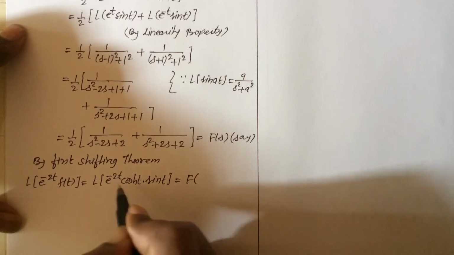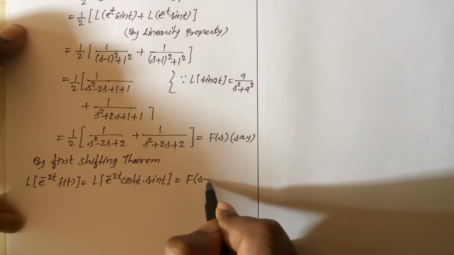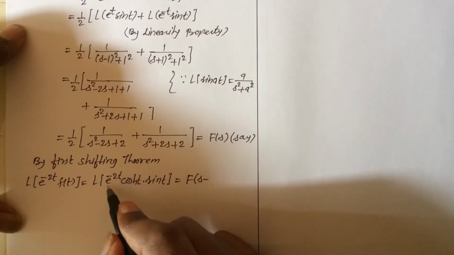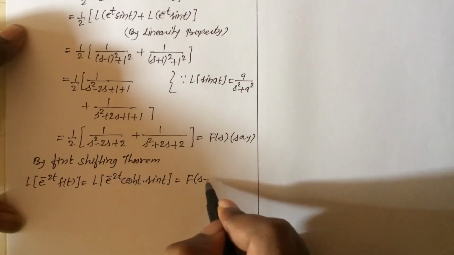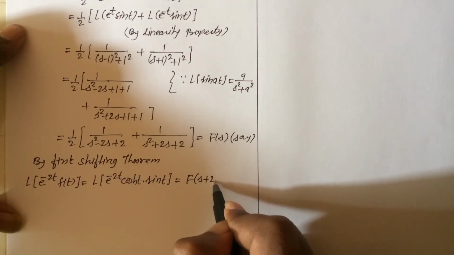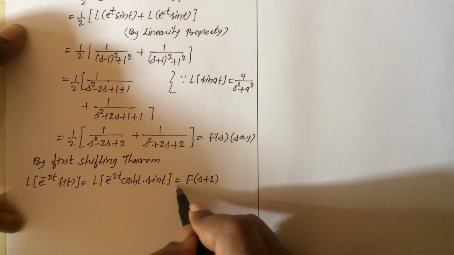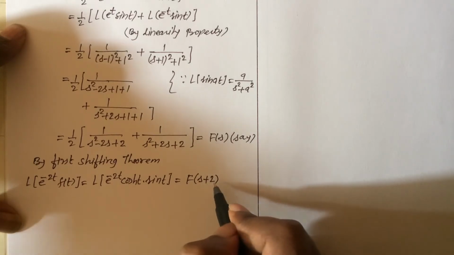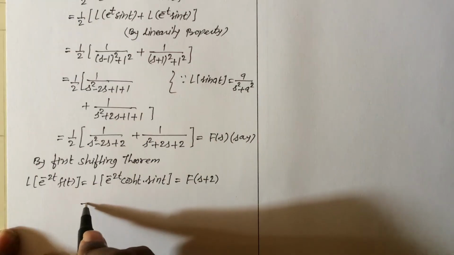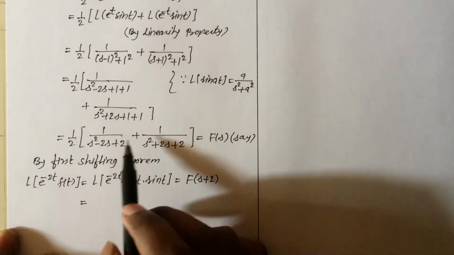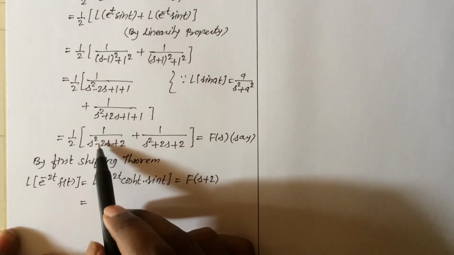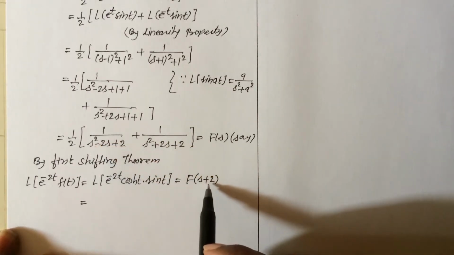F of s. Here the exponential coefficient has a minus sign, so here it will be plus. So this is equal to F of s plus 2. Now we are replacing s by s plus 2 in this function.